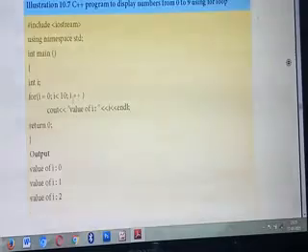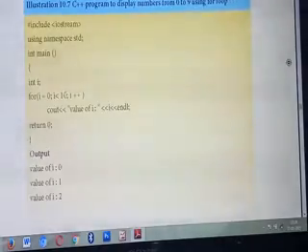Understood? So the next one is the update expression. What do you mean by update expression? It will change the value of the initialization variable. What's the value of I? 0. So each time the value of I gets changed. What do you mean by I plus plus? Each time the value of I is changed by 1. That means each time the value will be added with 1. That's the meaning of I plus plus.